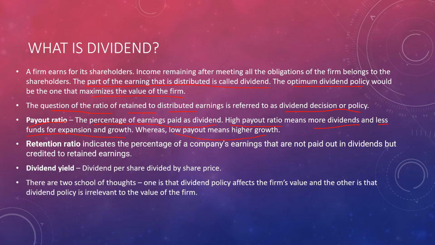Retention ratio indicates the percentage of a company's earnings that are not paid out in dividends. They are retained, credited to retained earnings, not paid out. Then comes dividend yield: dividend per share divided by share price. There are two schools of thought: one is that dividend policy affects the firm's value, and the other is that dividend policy is irrelevant to the value of the firm.